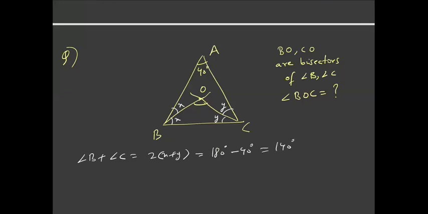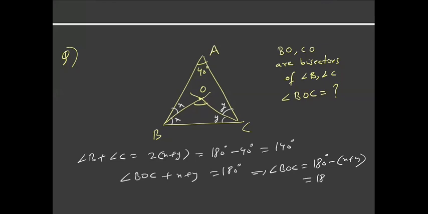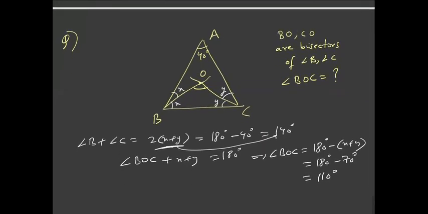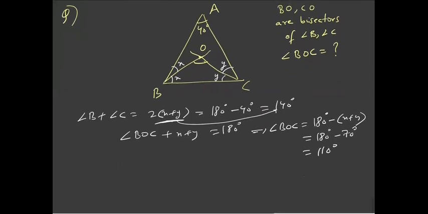Okay. And also, angle BOC plus X plus Y is 180 degrees from triangle BOC. So this implies that angle BOC is 180 degrees minus (X plus Y), which is 180 degrees minus 70, which is 110 degrees. So notice that X plus Y is equal to 70 degrees. Okay. Is it clear? Okay. So let us just move on.